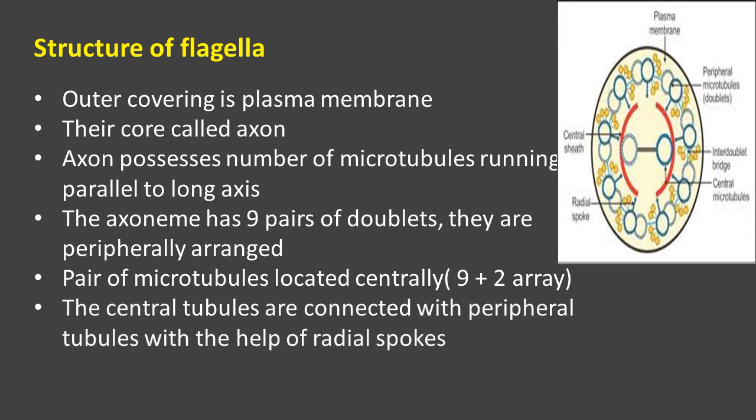And we can see the central microtubules are connected with the peripheral tubules. As I told you, in the cycle wheel, the central ring is connected with the peripheral spokes, right? In the same way, the central microtubules in the flagella are connected with the peripheral doublet microtubules with the help of spokes. Those spokes are named radial spokes. You can find them in the diagram. Radial spokes connect the peripheral microtubules with the central microtubules.